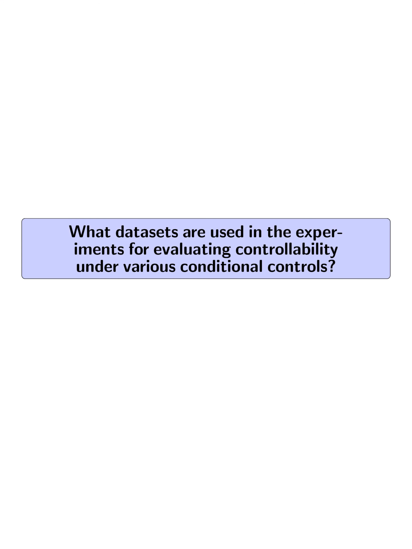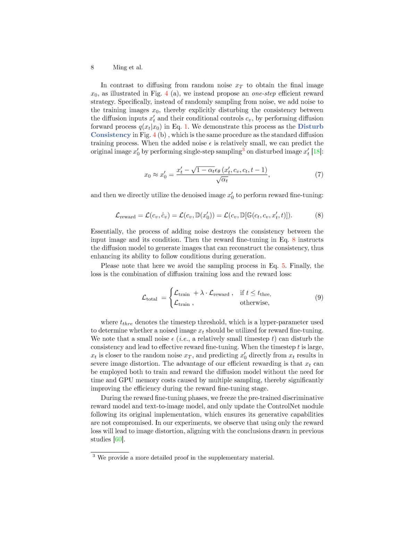What datasets are used in the experiments for evaluating controllability under various conditional controls? The datasets used in the experiments are ADE20K and COCO-Stuff for the segmentation mask condition following ControlNet, and the MultiGen-20M dataset for the Canny edge map, HED edge map, lineart map, and depth map conditions.